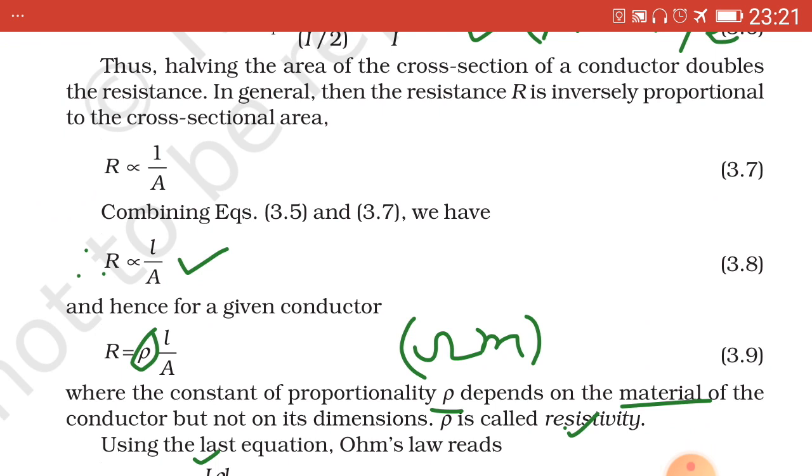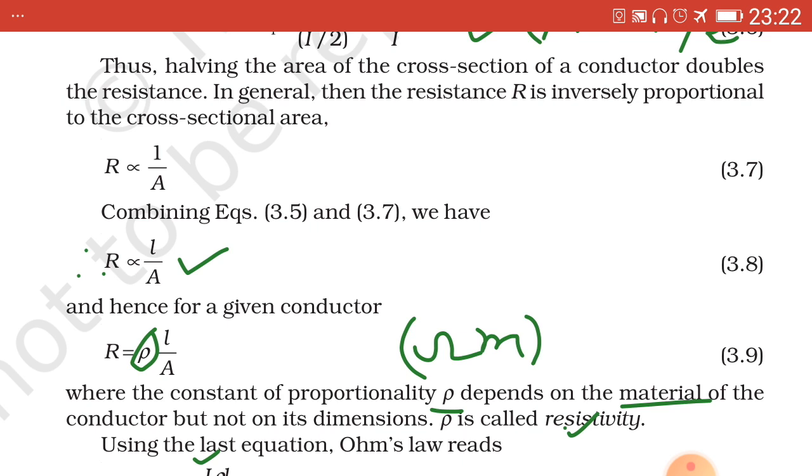You can write down its definition, which is not given here. Note it down. Resistivity is also known as specific resistance. It is defined as the resistance of unit length and unit cross sectional area. Its SI unit is ohm into meter, ohm meter, written above in bracket.